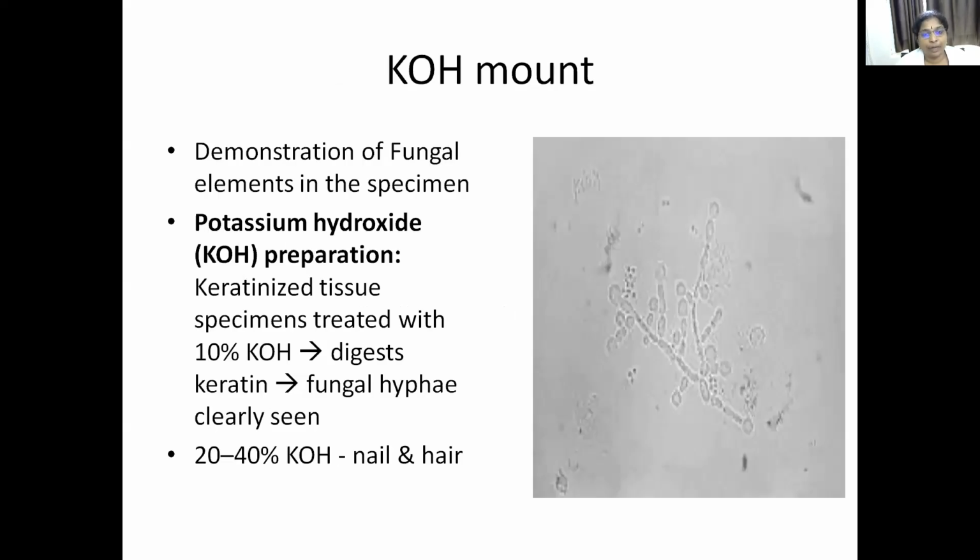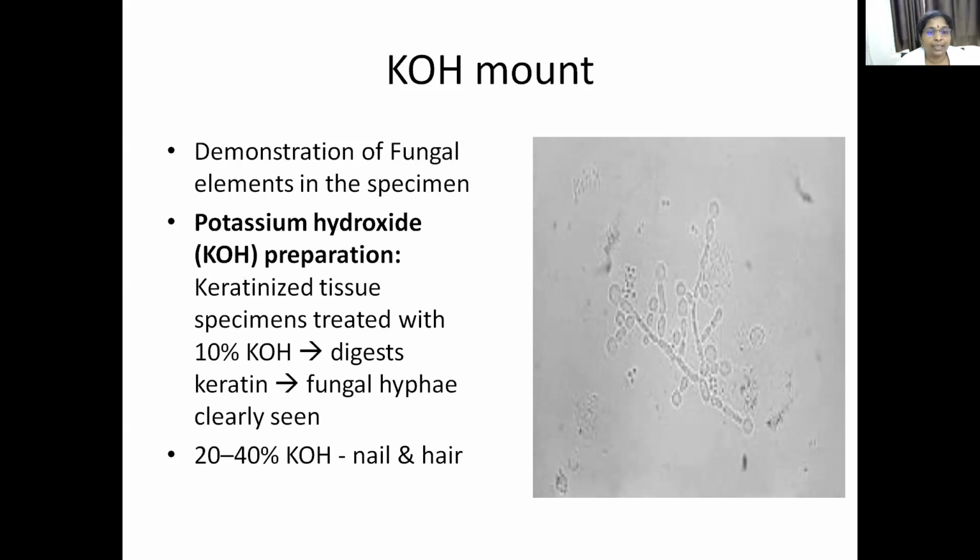First one is potassium hydroxide mount or KOH mount, commonly done for visualizing the fungal elements from the sample. So samples like skin scraping or nail or hair are treated with potassium hydroxide. Usually 10 to 20% KOH is used, and sometimes even 20 to 40% KOH is used for some samples. What is the purpose of using this potassium hydroxide?